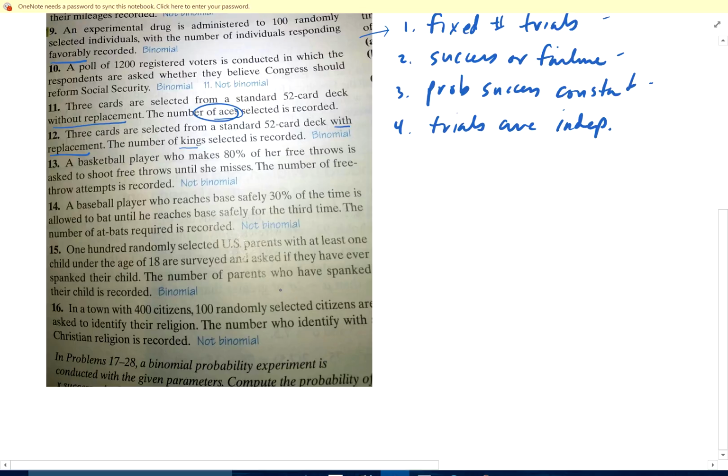Trials. 18, 100 parents with at least one child are surveyed and asked if they've ever spanked their child. Yes or no, you spanked your child. And you record the number who have said yes. So, again, the probability that someone spanks their child is a constant because it's whatever that is. We don't know what it is, but we know that it's going to be the same nationwide. Whether it's 60% or 70% or 40% or 30%, whatever that is, it's constant. All right, that's a lot of talking for that problem, so I hope that helps. I'm sorry if I went too fast. For you, just ask in class if you got more questions.